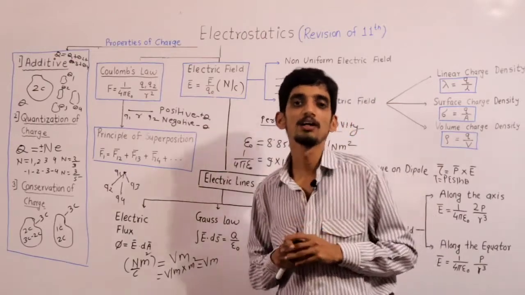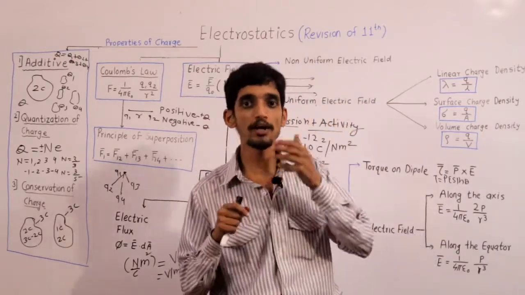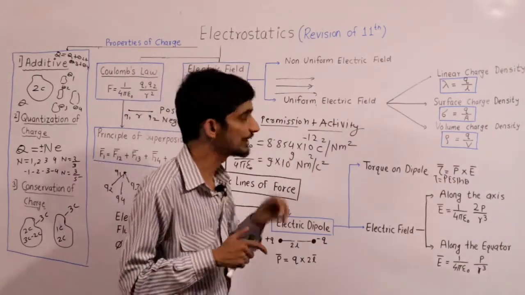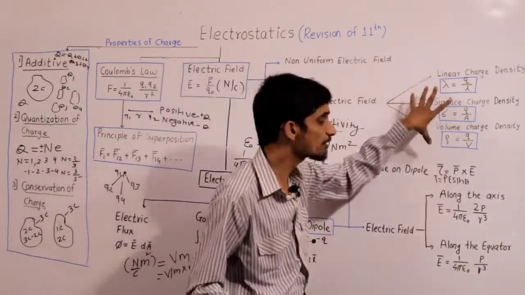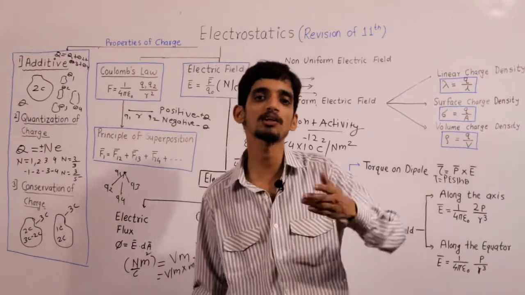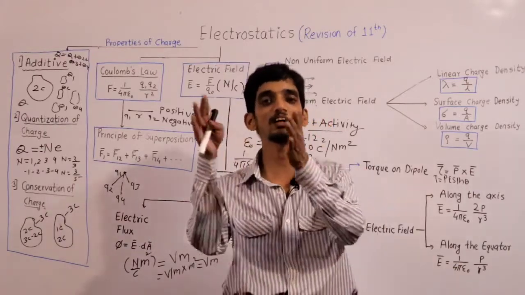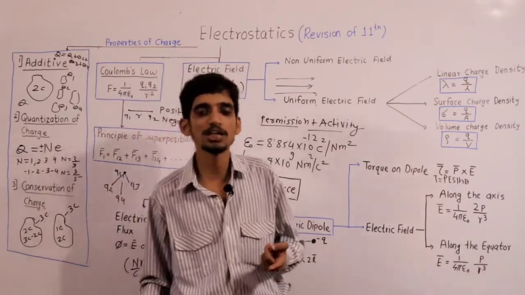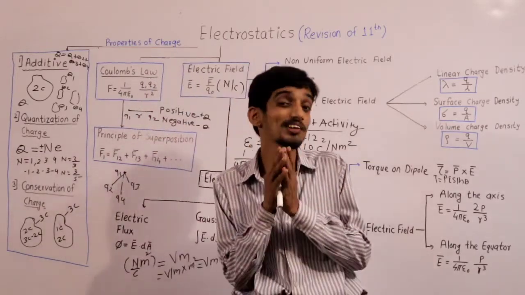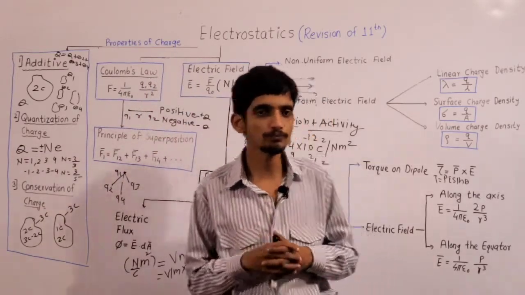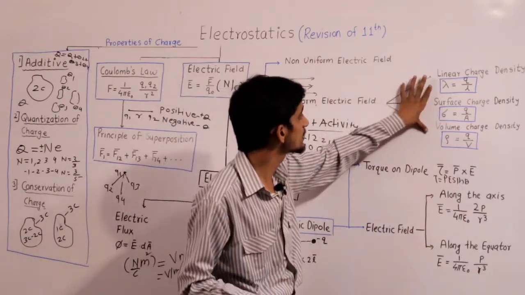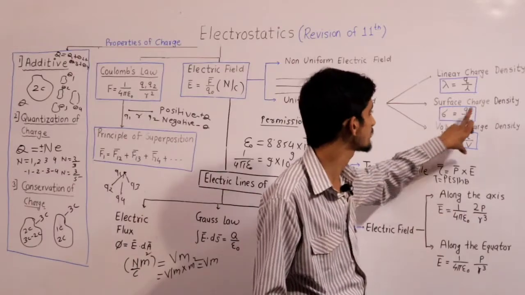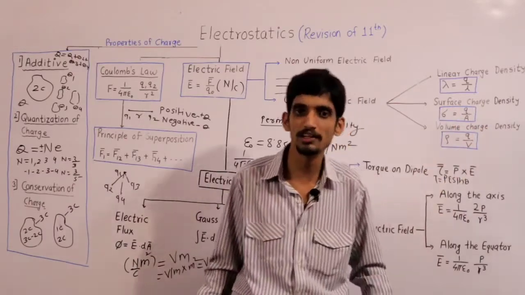Clear? Okay. Now the important point that we have to discuss is what? In a uniform electric field, basically there are three types of charge distributions used to represent a continuous charge, because as I already discussed with you, charge is continuous, it is not discrete. So these three types of charge distributions are linear charge density, surface charge density and volume charge density.